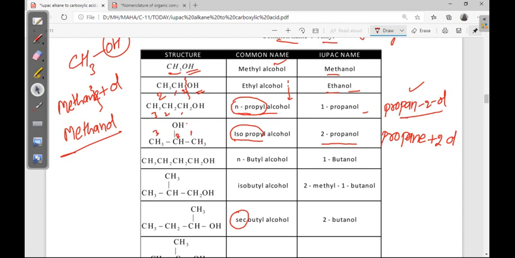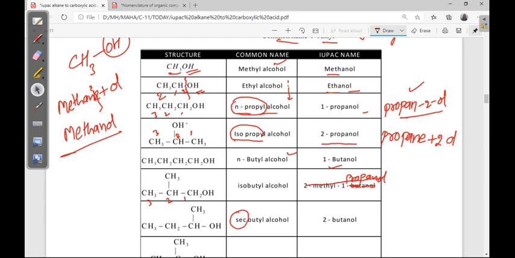Next, N-butyl alcohol, then butane 1-ol or 1-butanol. Next, 1, 2, 3 total. Propanol again, sorry, 1, 2, 3, a print mistake here. The substitution is at the second position, methyl is there, so 2-methyl propane 1-ol.